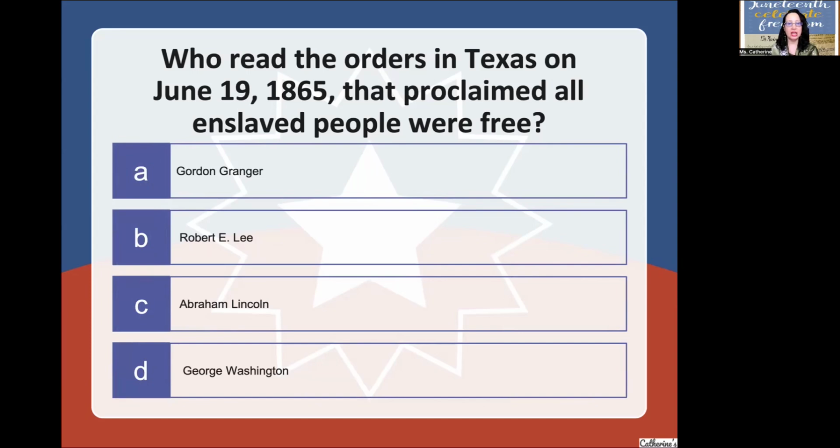Okay, so what do you think the word proclaimed means? Take it apart. We have pro, which is we are for it, and claimed. So we are for it, okay? So who read it? That's right, Gordon Granger. Remember General Orders Number 3? Good job.